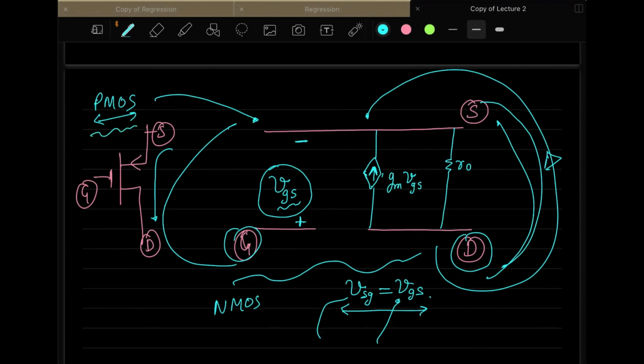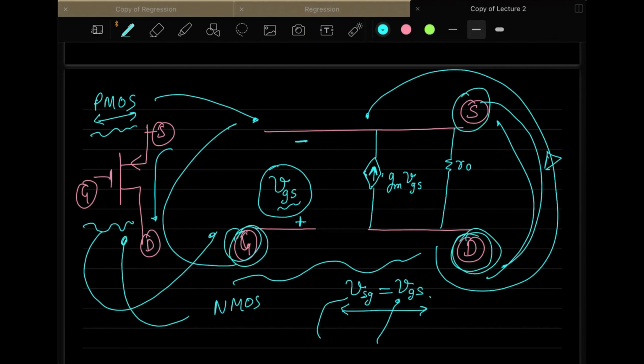So you don't have to worry in the case of small signal models, which we will go into later when we understand small signal gain. What you have to do is just replace the MOSFET model you have for PMOS with the same as that of the NMOS model. But the only thing you have to take care of is where the source, the drain, and the gate are connected for these MOSFETs.